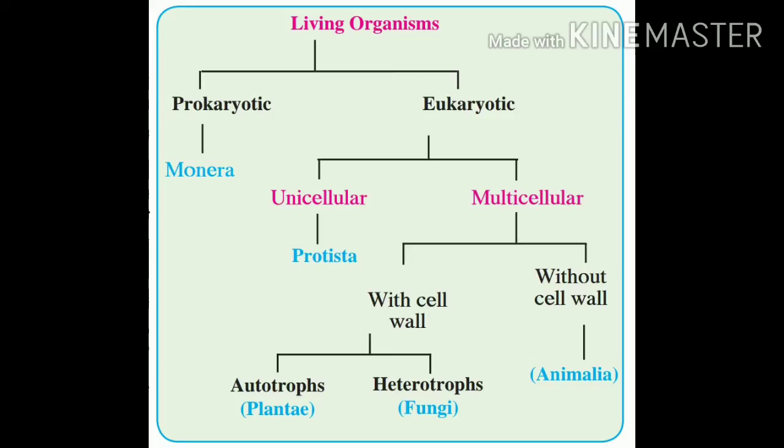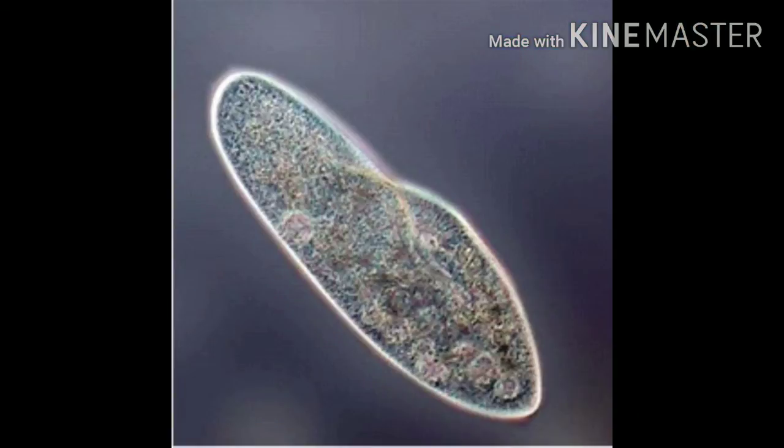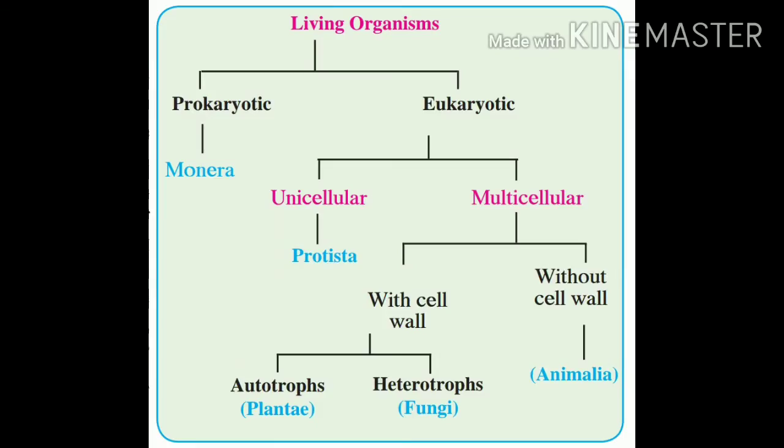Unicellular organisms are made up of a single cell. For example, amoeba, paramecium, chlorella, etc. Multicellular organisms are made up of many cells. For example, man, cow, banyan tree, etc. Further, multicellular organisms are divided into two types, with cell wall and without cell wall.